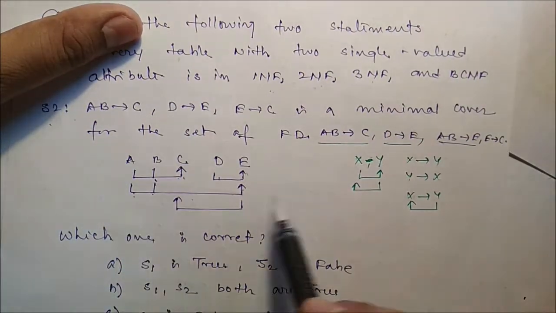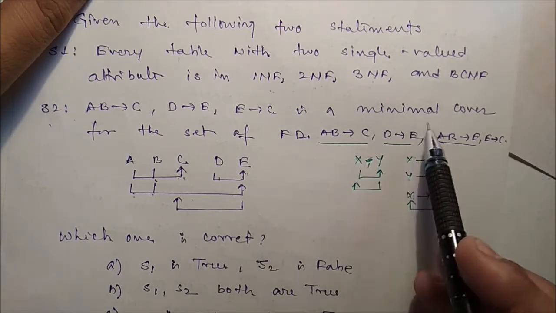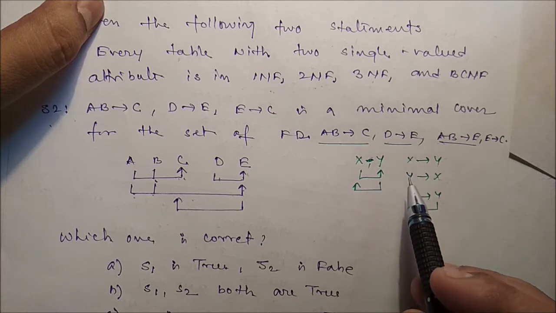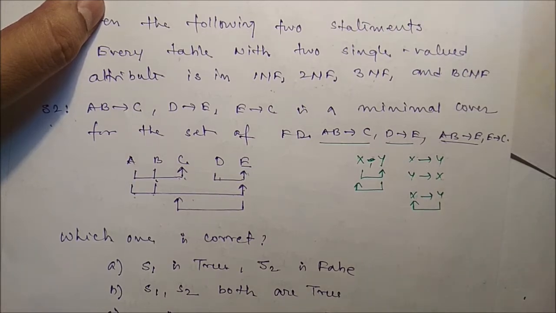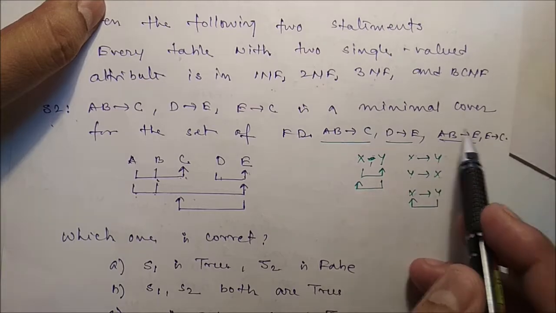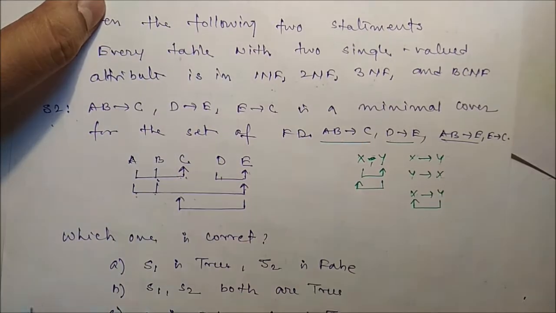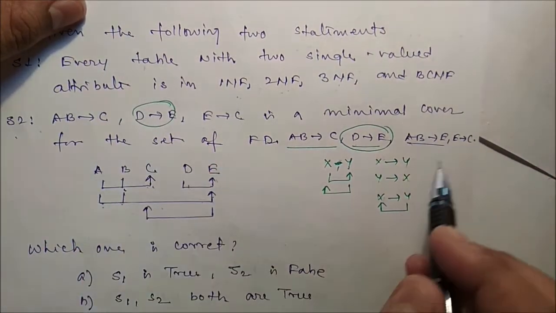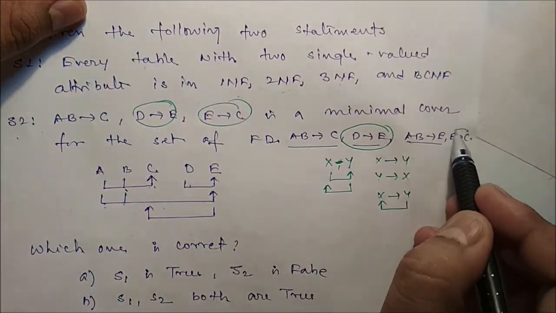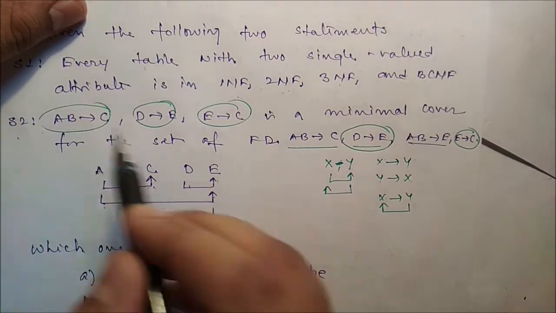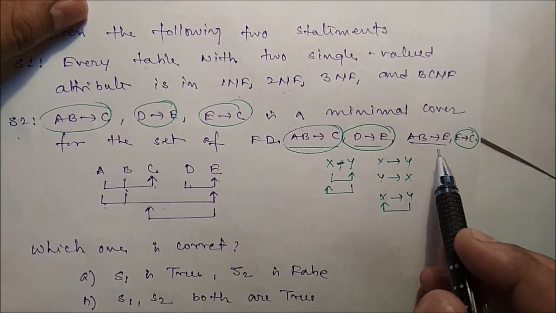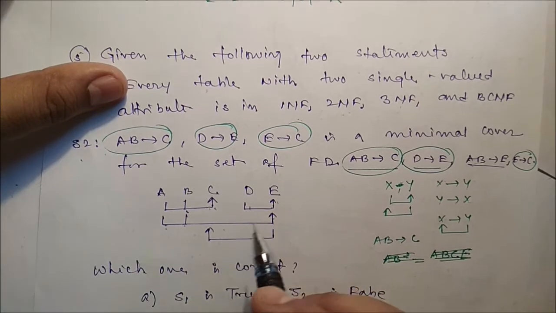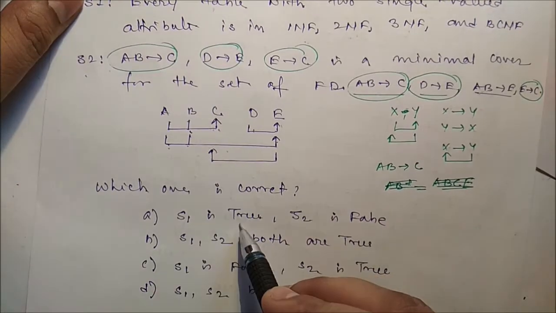Now check this one. We have to check whether it is a minimal cover or not. What is the meaning of minimal cover? Minimal cover is the process of eliminating redundant FDs. So from this we have to identify whether any redundancies are there or not. First of all, D to E is in both cases, no issue. E to C is there, no issue. AB to C is there, no issue. But here we are not preserving AB to E, minimal cover. So S1 is true but S2 is false.